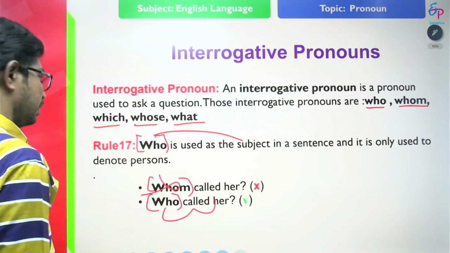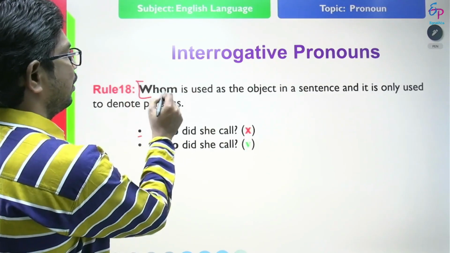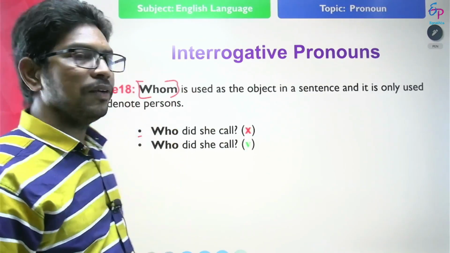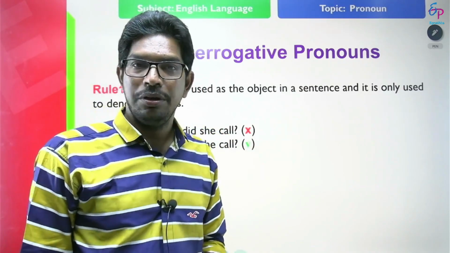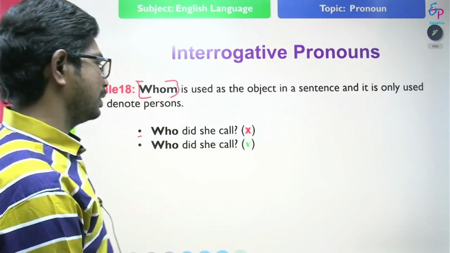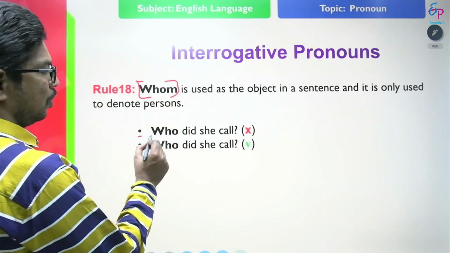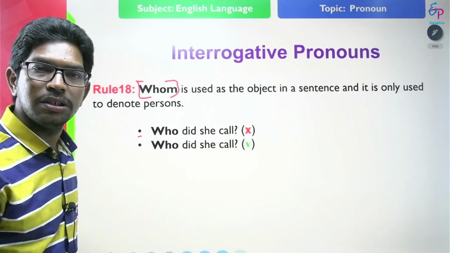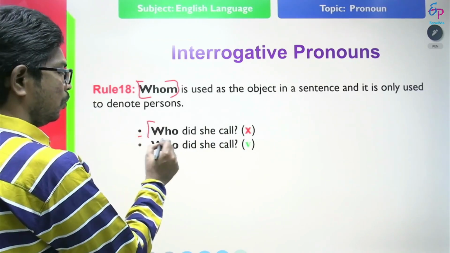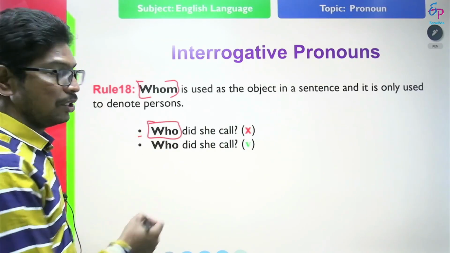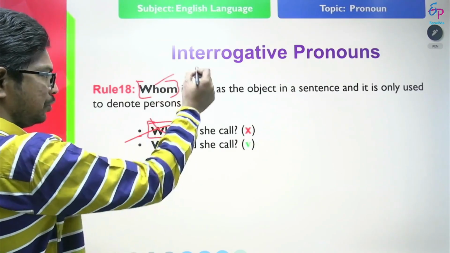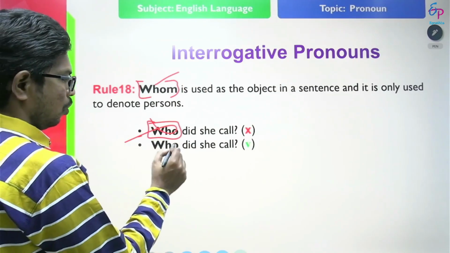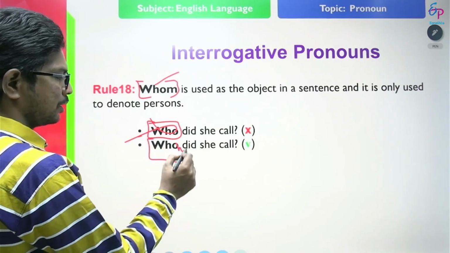So, see the next rule. Interrogative pronoun: whom is always used as the object in a sentence. It only refers to persons. Look at the example and find out the error. Who did she call? In this statement, who is used in place of the object. So, who cannot be used as the object in a sentence. Only whom is used as the object in a sentence. Whom did she call is correct.